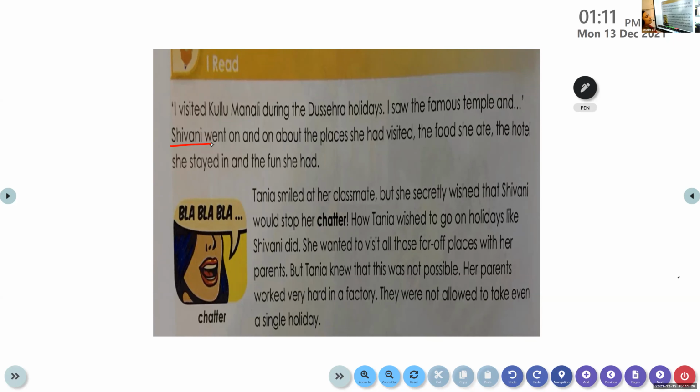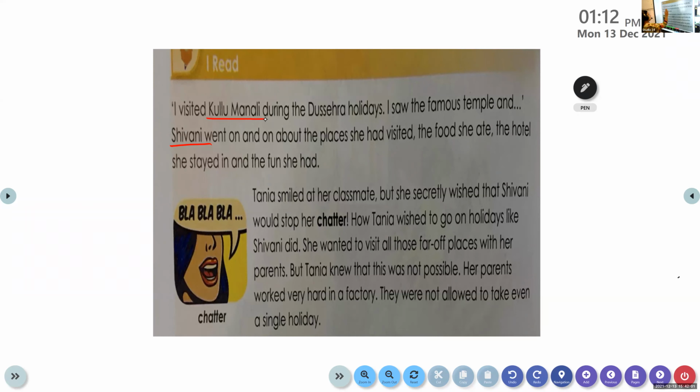Tania. Tania, yes. So the 2 girls spoken about in this particular story are Shivani and her friend Tania. Understood, Abel? Yes. Okay. Now, Shivani is speaking about her vacation, her experience during the vacation to her friend Tania. Shivani says, I visited Kulu Manali.